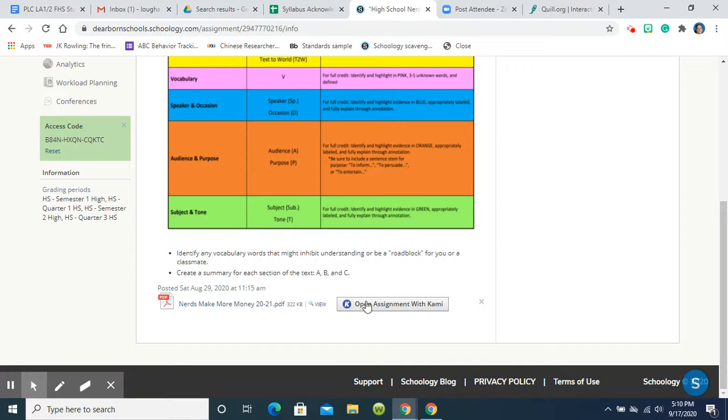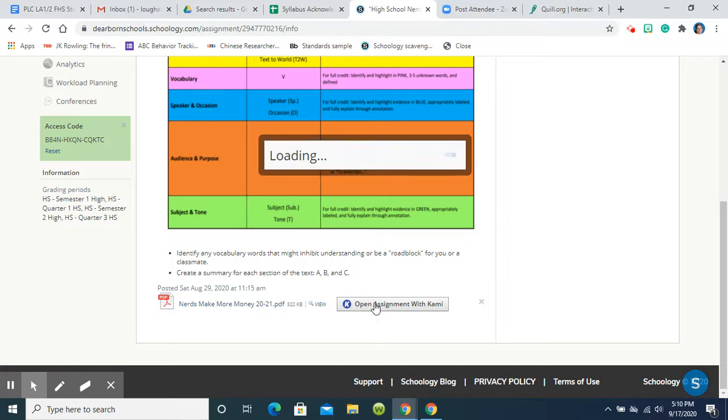But if for whatever reason Cami is down or you can't find the work right now, you can always click and view it as a PDF. But we're going to be working with our assignment in Cami. So we're going to go ahead and open our assignment using Cami. And what we need to do right now is we need to read the article.